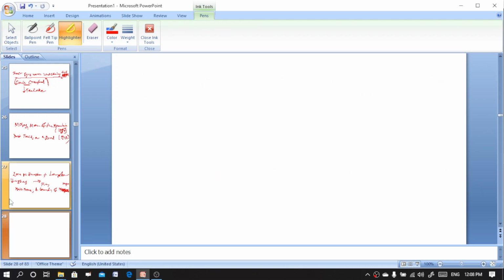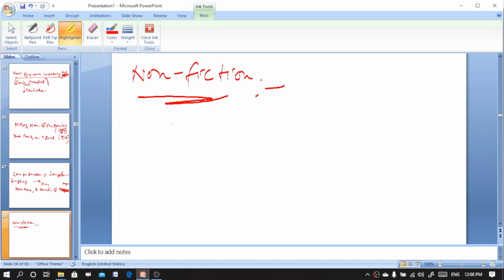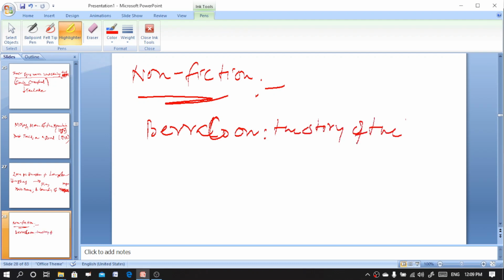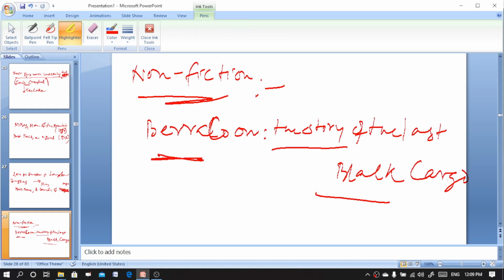Now, her most famous non-fiction work is Barracoon: The Story of the Last Black Cargo, written by Zora Neale Hurston. This is the non-fictional work by Zora Neale Hurston.